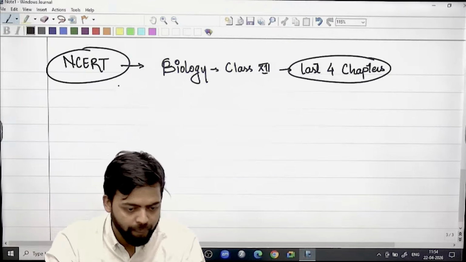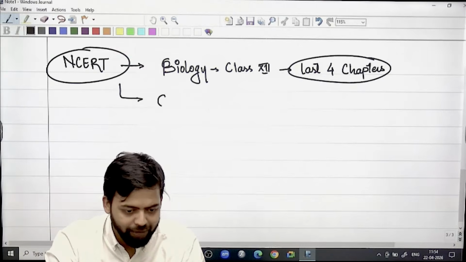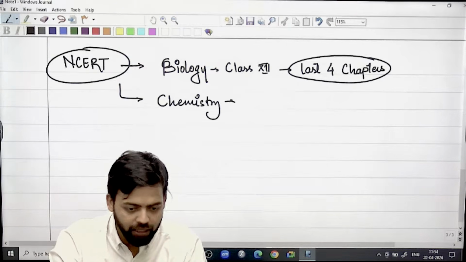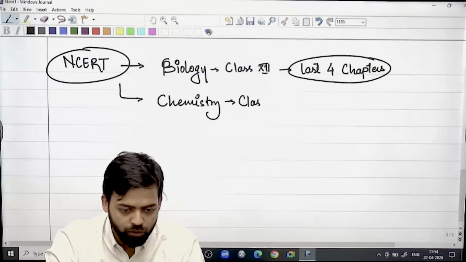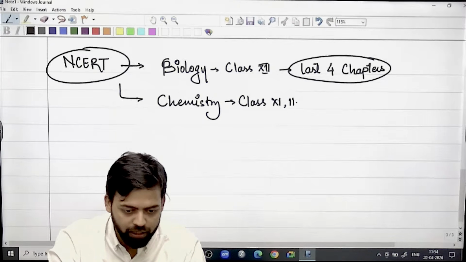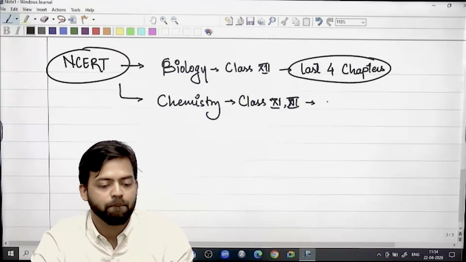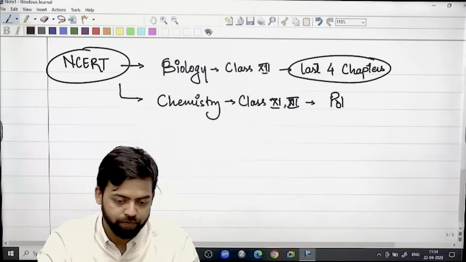Then in chemistry, there is the class 11th NCERT, class 11th and class 12th both, there is a chapter related to pollution. This is required.